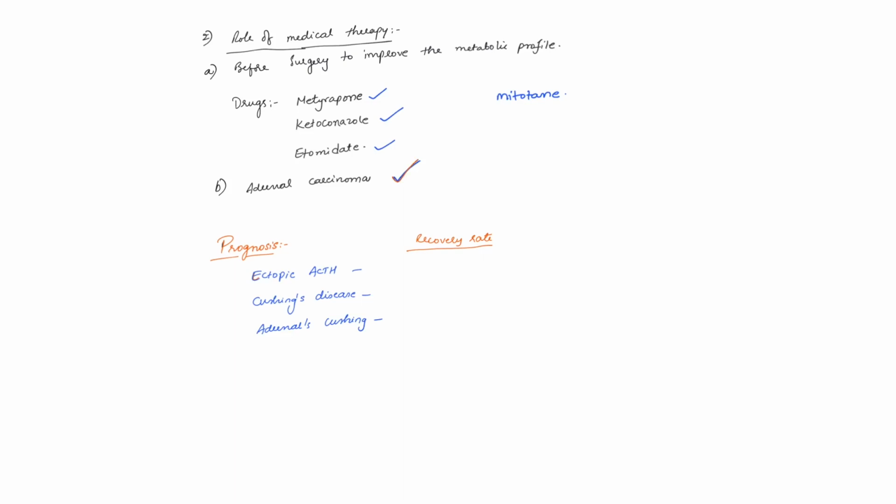Coming to the recovery rate of the HPA axis after treatment. The recovery rate of the HPA axis is about 80% in case of ectopic ACTH patients, whereas only 60% with Cushing's disease, that is pituitary cause, and in adrenal cause it is only 40%.